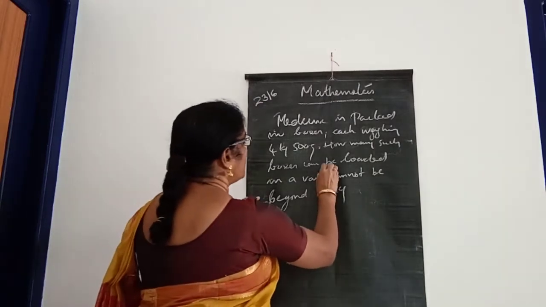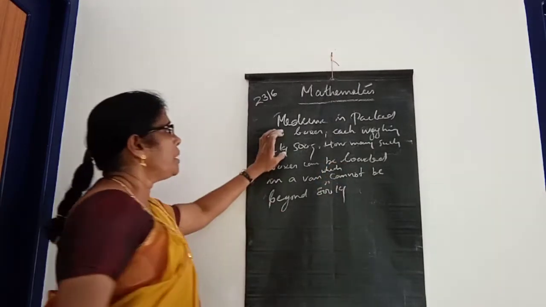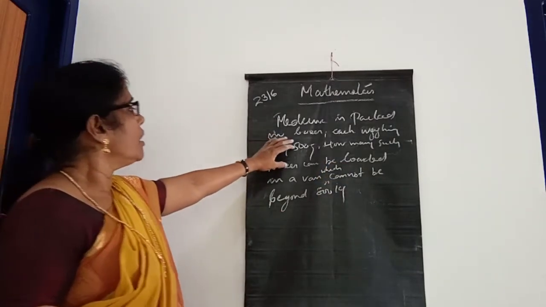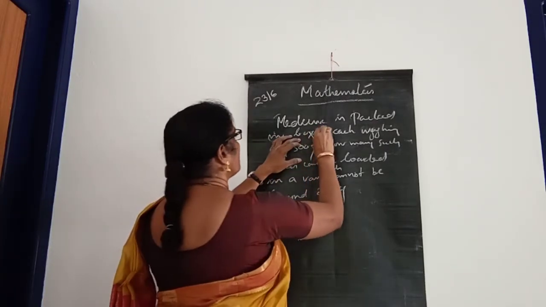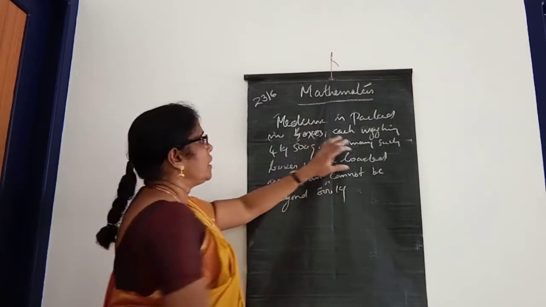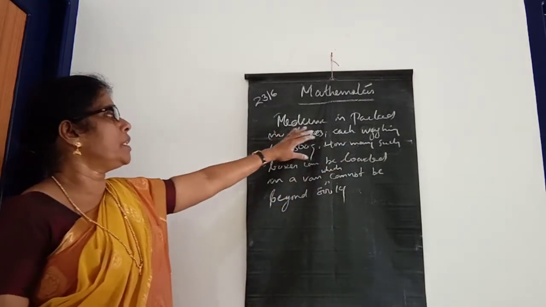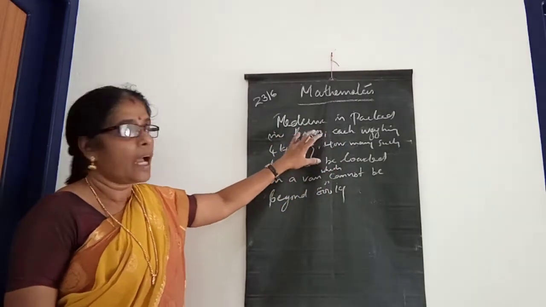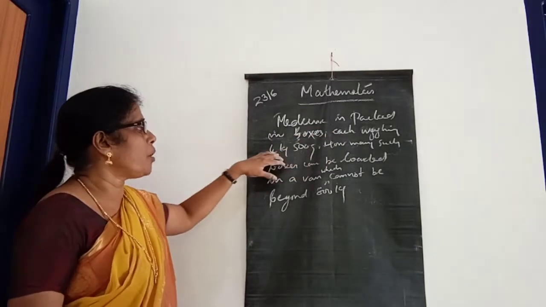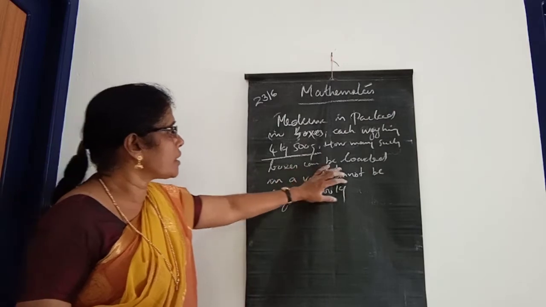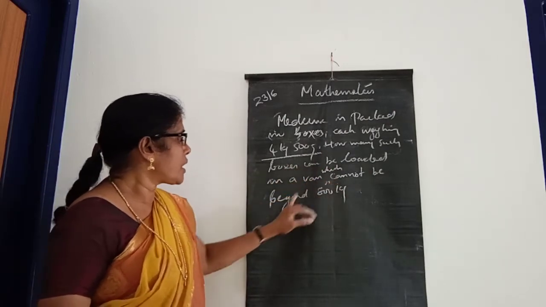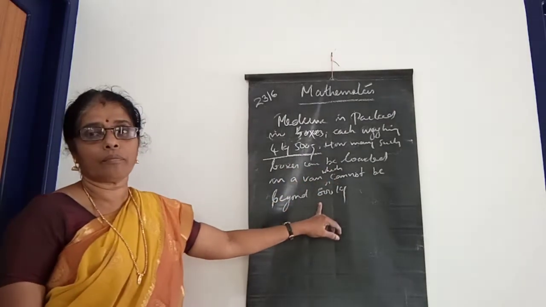Next up, medicine is packed in boxes, and the weight of each box is 4 kilogram and 500 gram. How many such boxes can be loaded in a van which cannot carry beyond 800 kilogram?